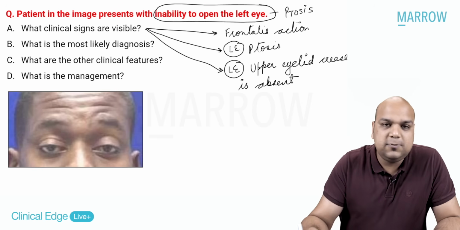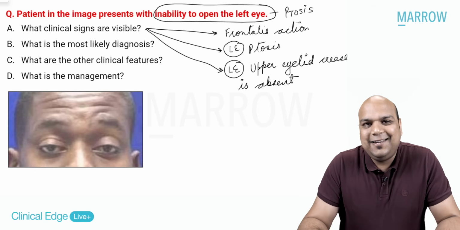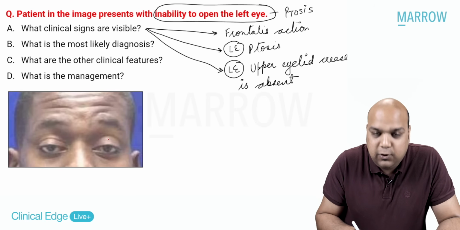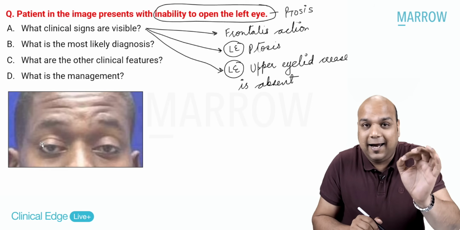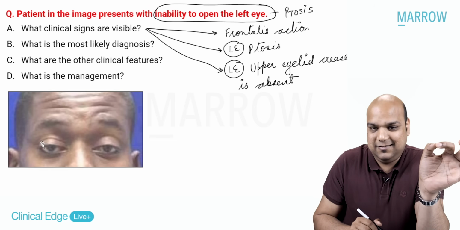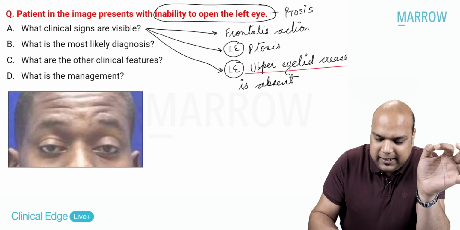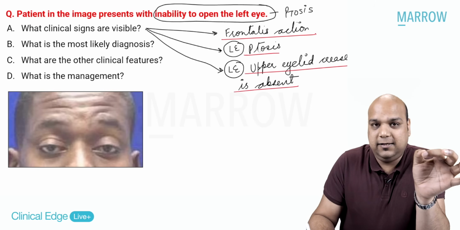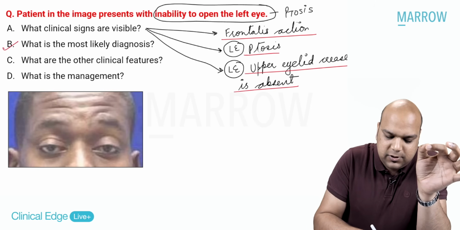See, this is what tells us how good a clinician we are, if we are able to notice this or not. Yes, you can see this fold in the right eye, but there is no fold in the left eye. Okay, upper eyelid crease is absent. Now, as soon as I see upper eyelid crease absent, I see ptosis and I see frontalis action occurring. I know what is my most likely diagnosis.